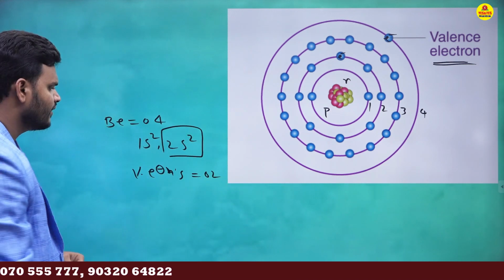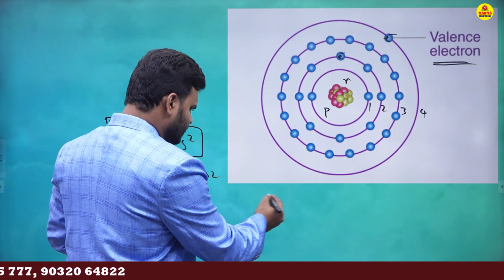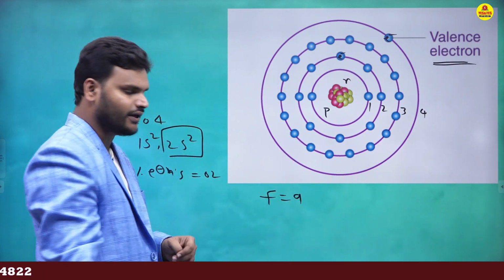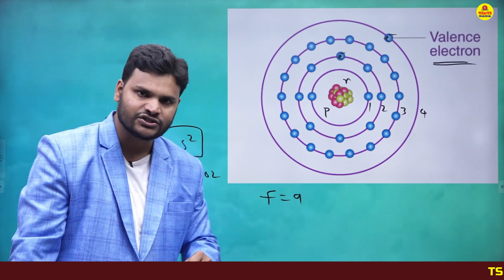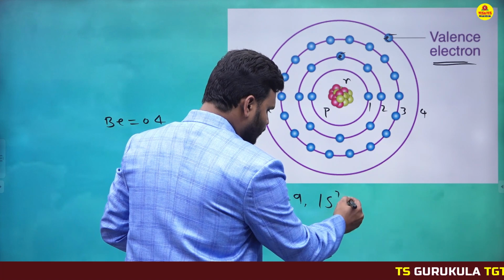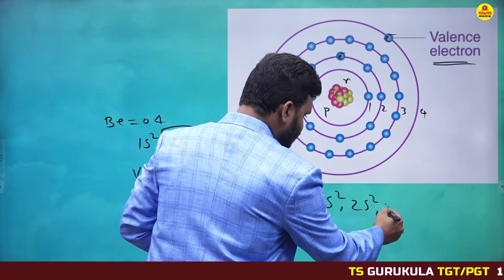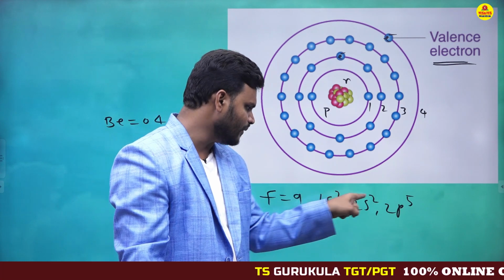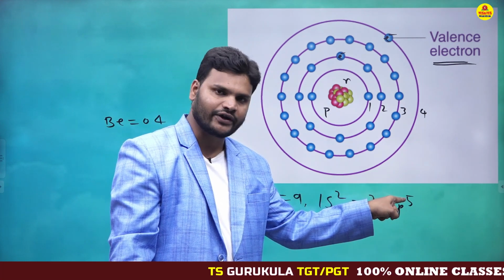Next, let's take one more example. I am going with fluorine. Fluorine atomic number is 9, so atomic number 9 means total 9 electrons. Total how many electrons? 9 electrons. 1s2, 2s2, 2p5. So these are the electrons. 2 plus 2, 4. 4 plus 5, 9.